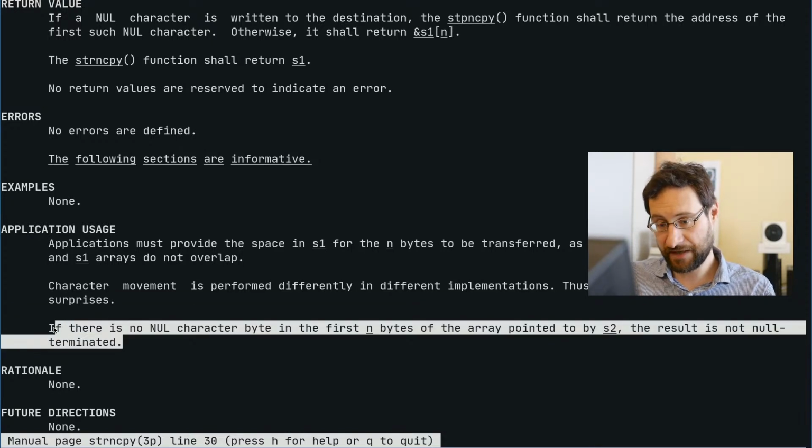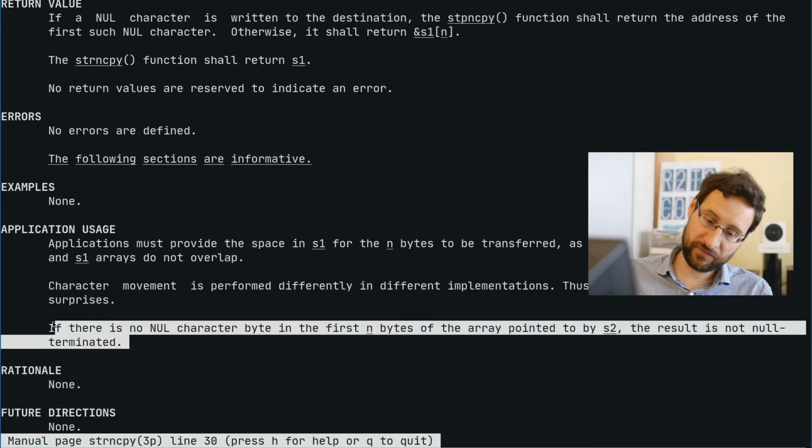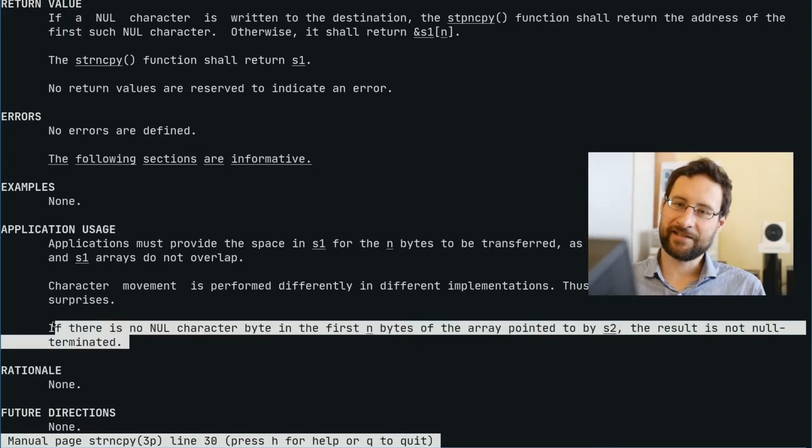Probably should have been slightly more amazing. It's somewhat crazy that using the more secure size limited copy functions, you can end up with not null terminated things. So yeah, we would need to check that. Basically, probably the easiest thing to check is the string returned by STP copy that we use, like pre-compute the last valid byte and check whether we reached that.